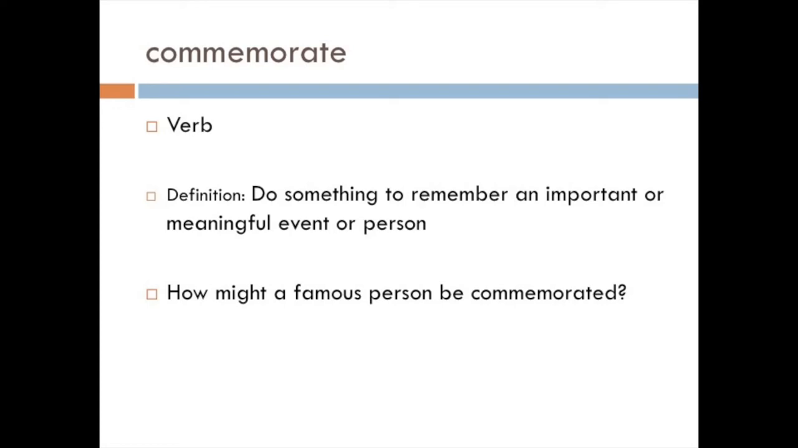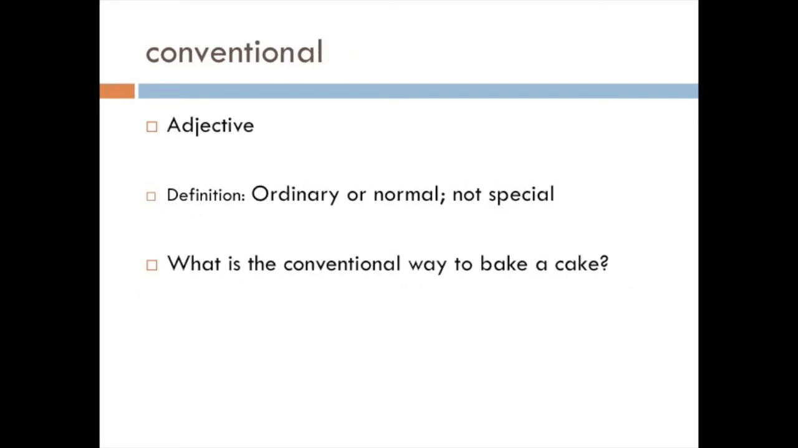Now think about this question. How might a famous person be commemorated? Write your response on your vocab sheet. Our next word is conventional, and if we look at the word conventional, we see the AL suffix at the end, which is a typical adjective suffix.